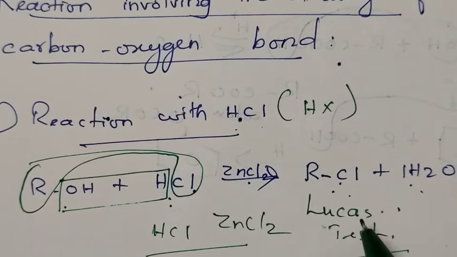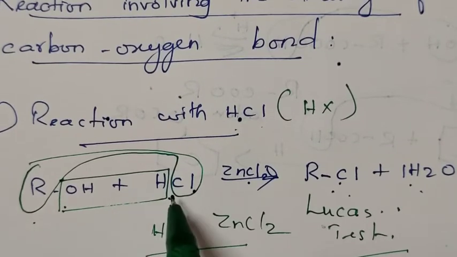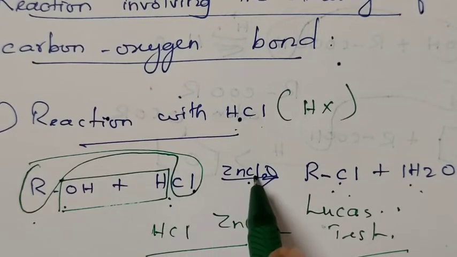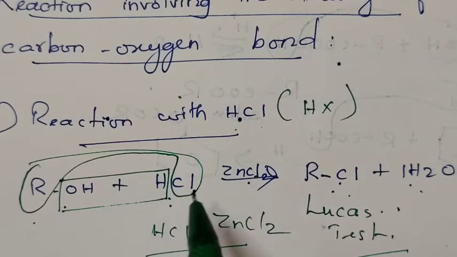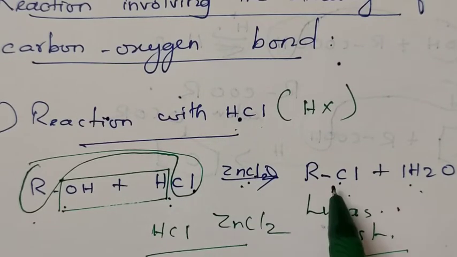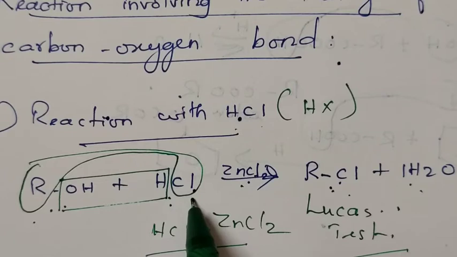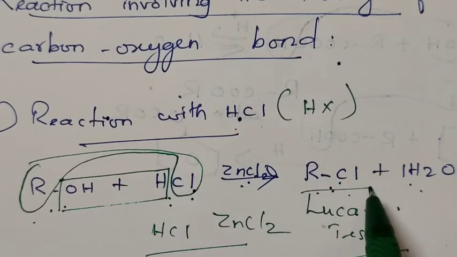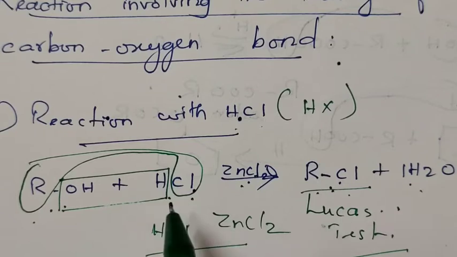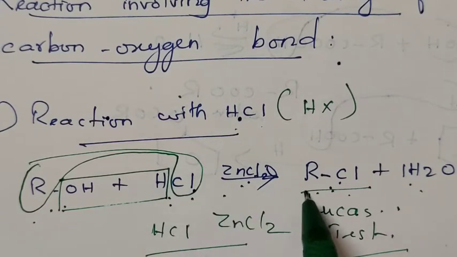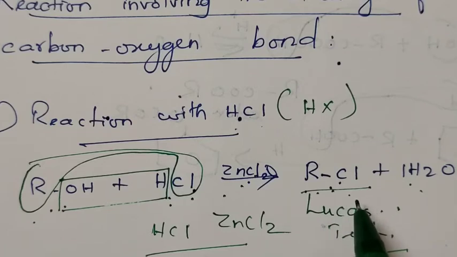What is the Lucas test? When alcohol reacts with the mixture of concentrated hydrochloric acid and anhydrous zinc chloride, we get alkyl halide as the product. The alcohols are soluble in Lucas reagent, whereas the product alkyl halide does not dissolve in Lucas reagent. Hence, it produces turbidity during the reaction. The formation of turbidity indicates the end of the reaction.